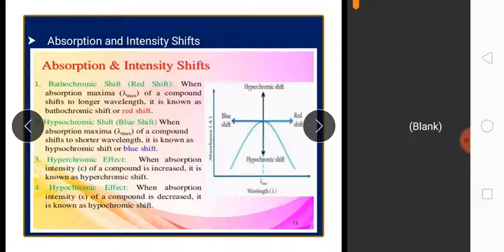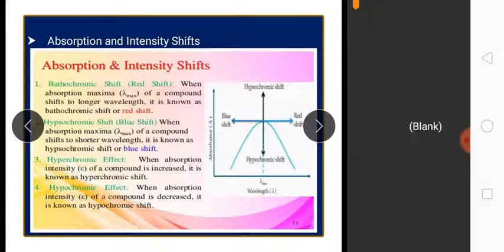For example, the B band for pyridine at 257 nanometer with Emax value 750 is shifted to 262 nanometer, and the Emax value shifted to 3560 for 2-methylpyridine. You can understand that the Emax value is increased. The introduction of an auxochrome usually increases the intensity of absorption in the hyperchromic shift.